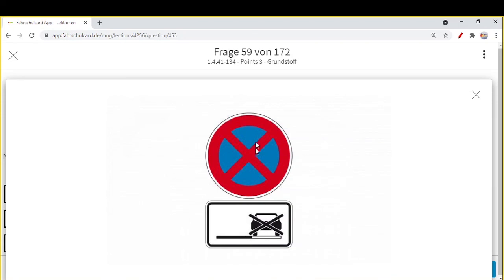But if you see, this sign means no parking. If for the time being you neglect the second sign and only see the first sign, you are not allowed to park on the road, but you are allowed to park on the pavement or on the hard shoulder. But if you see, there is an extra sign showing this black length, and you are not allowed to park because of this sign. But the hard shoulder was allowed. In this extra sign, they are also cancelling the right to park on the hard shoulder.